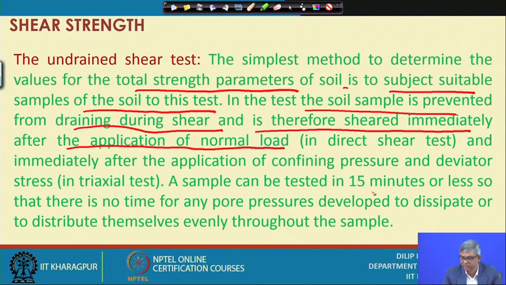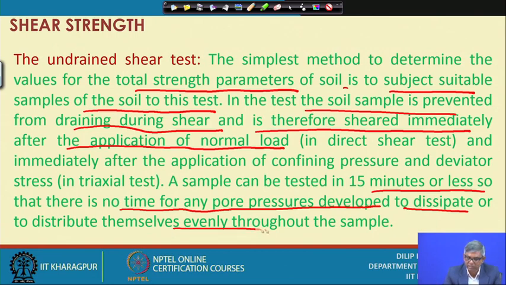The sample can be tested in 15 minutes, and there is no time for any pore pressure developed to dissipate. That means, whatever pore pressure develops in it, there is no time to dissipate or distribute itself evenly throughout the sample. So, whatever condition develops, that is the condition we shear it in, we do not bother what is happening inside, and so we quickly get some idea about the strength parameters from this test.